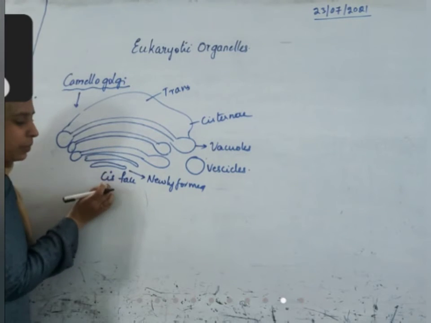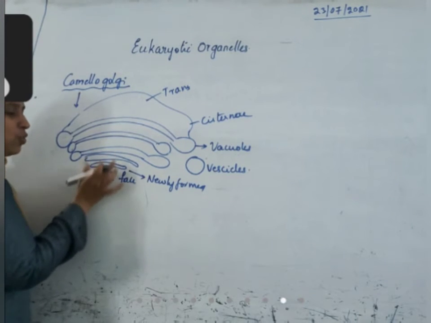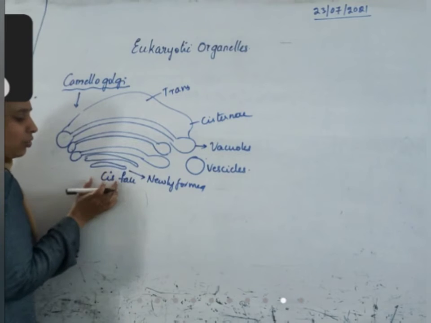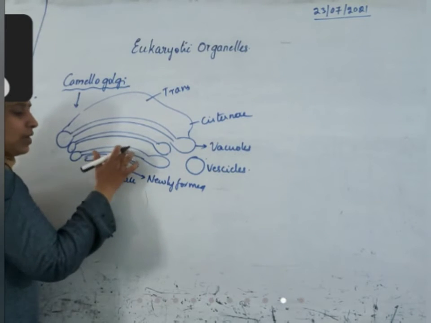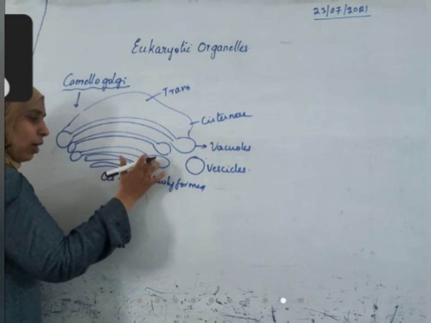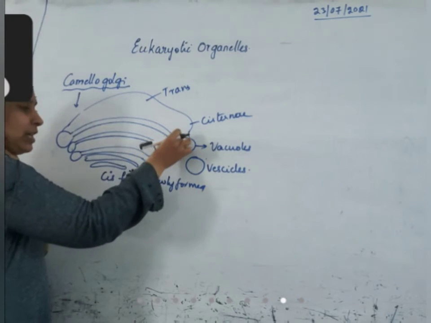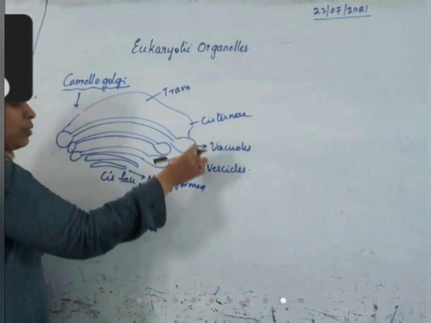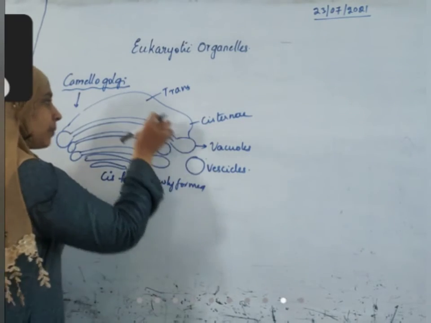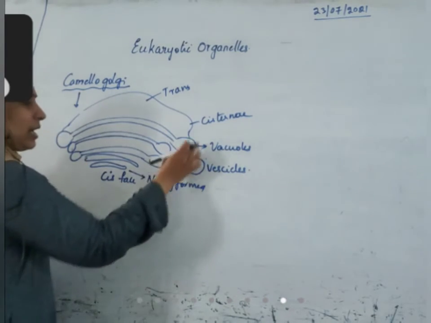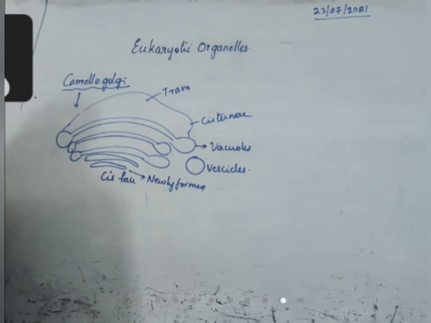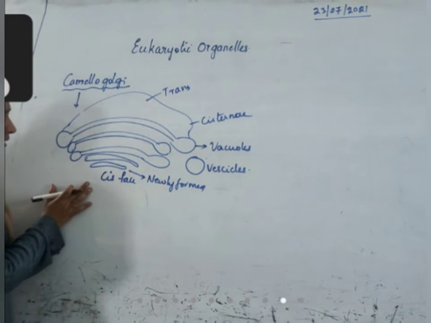Why is it moving up? Because cisternae are formed from the lower side. When it is fully formed, it will have a vacuole. This vacuole starts to mature, and when it is completely formed, it separates itself from this Golgi body, and it is called a vesicle. So that is the structure of the Golgi complex.